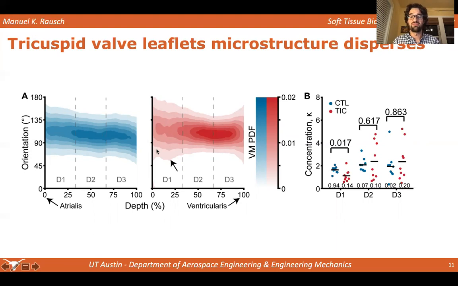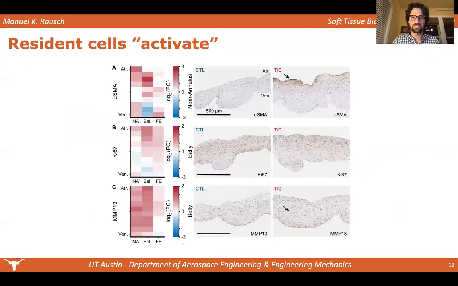And when we fit von Mises probability density functions to these histograms, then we see actually that the concentration parameter goes down, meaning the dispersion increases. It's a little counterintuitive near the annulus. So in addition to collagen overall being upregulated, we also see sort of a loss in microstructural organization.